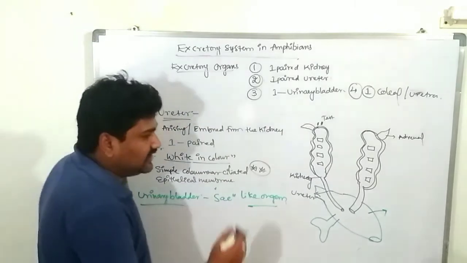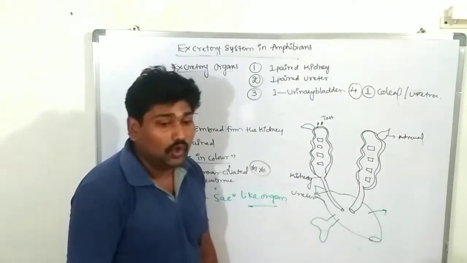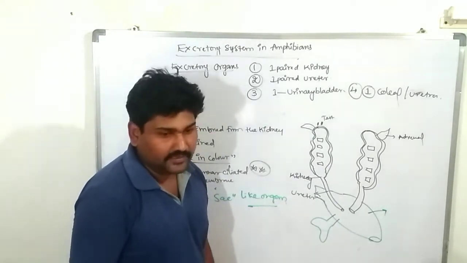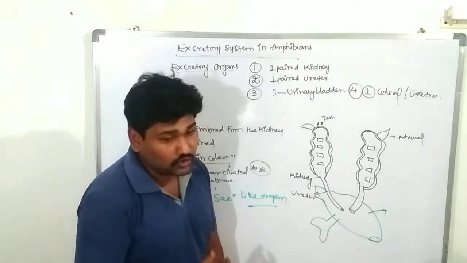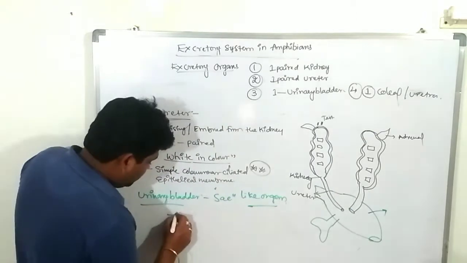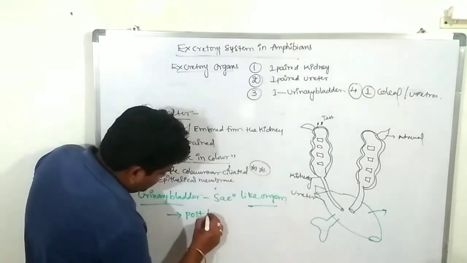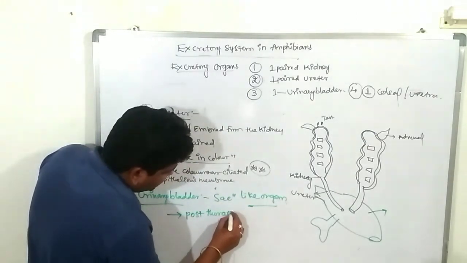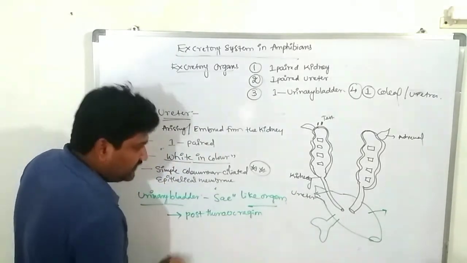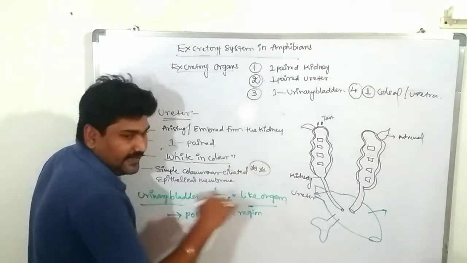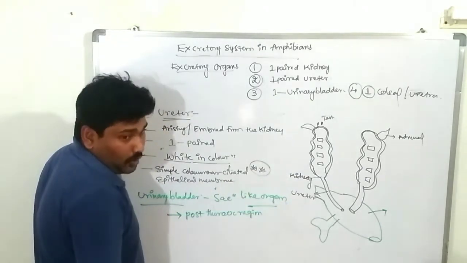It is located below the lumbar region, sorry, it is located in the post-thoracic region. Its important function is storage of the nitrogenous wastes and releasing them outside of the body through the cloacal opening.